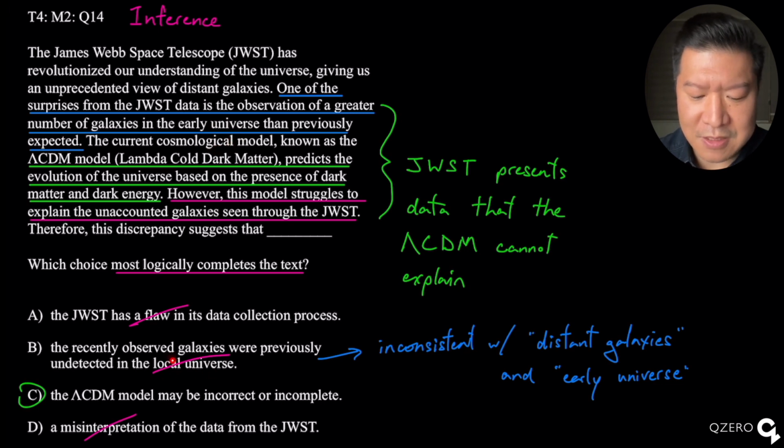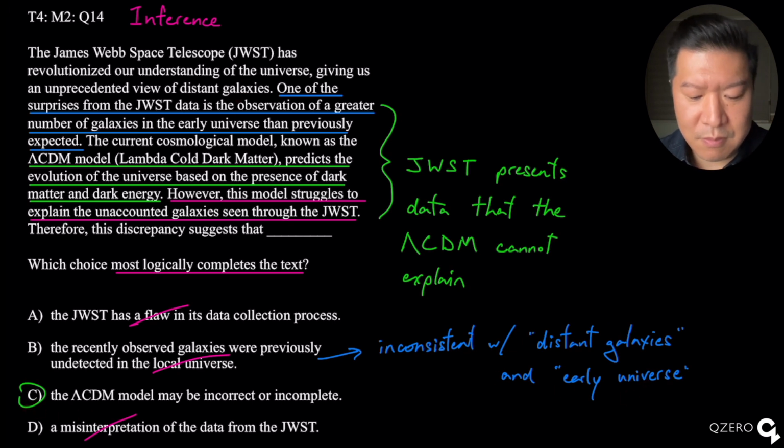So the fact that this is in the local universe is inconsistent with this. And we don't know if these observed galaxies are necessarily galaxies that used to exist or galaxies that currently exist right now. So it's inconsistent with what we see here.